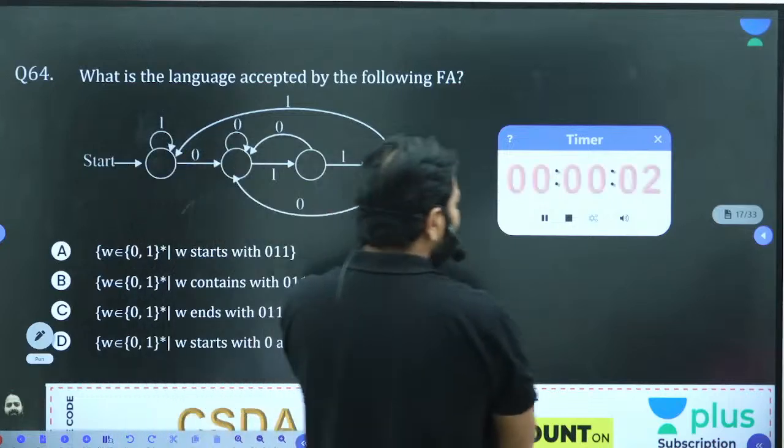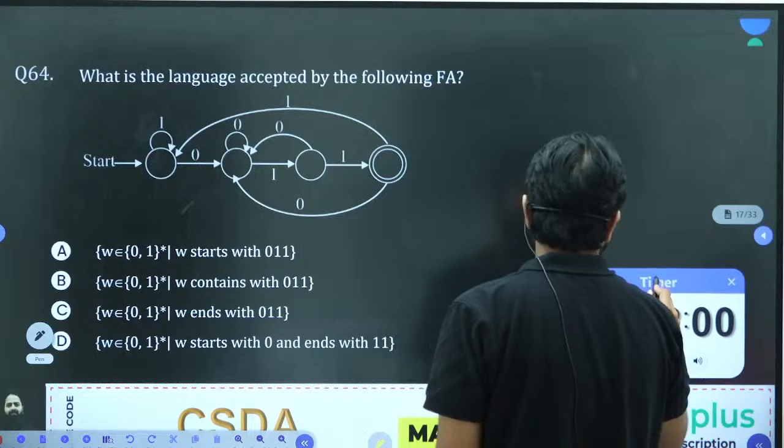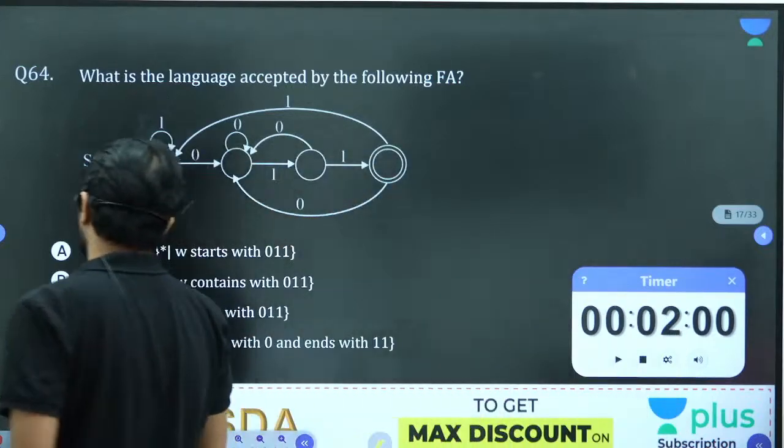Not an issue with this question. This is okay. Previous 2 questions are somewhat tricky, but this is okay.